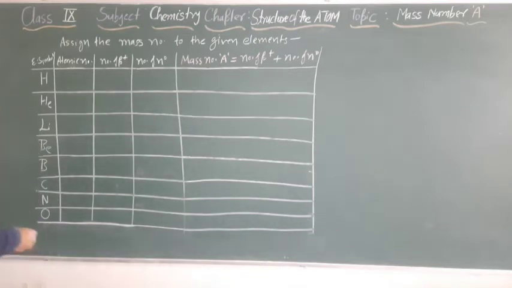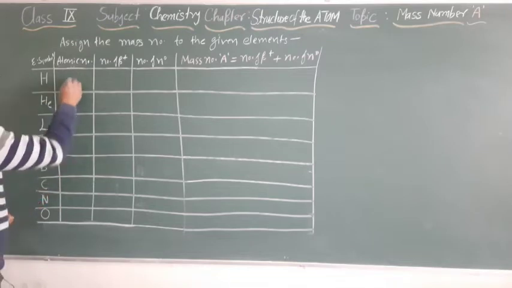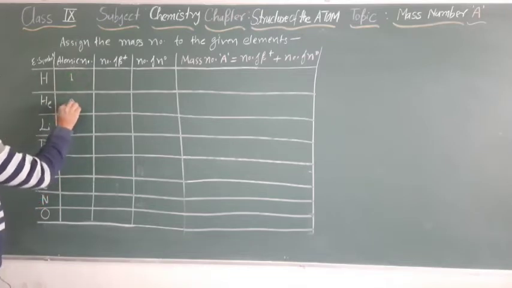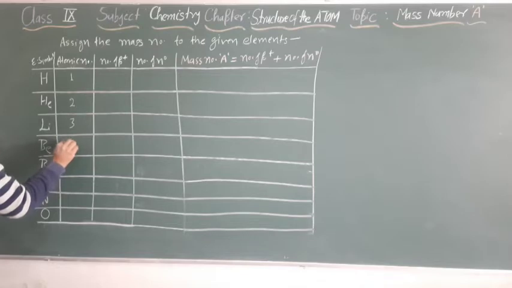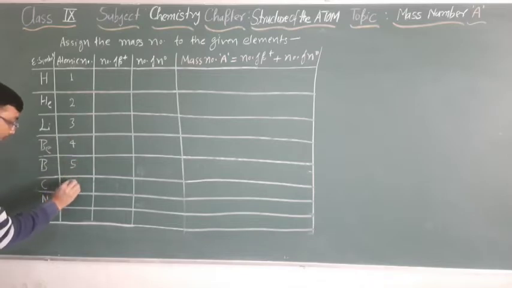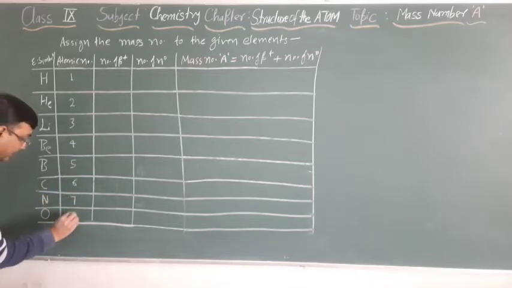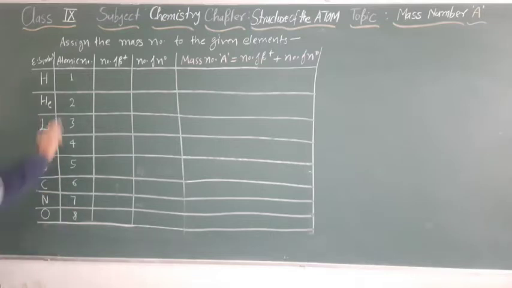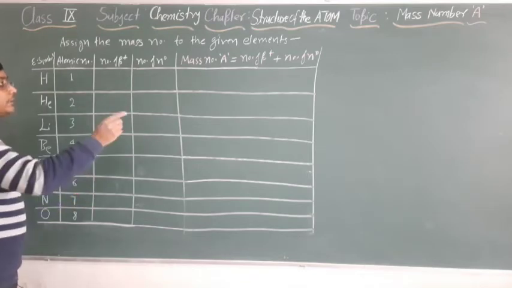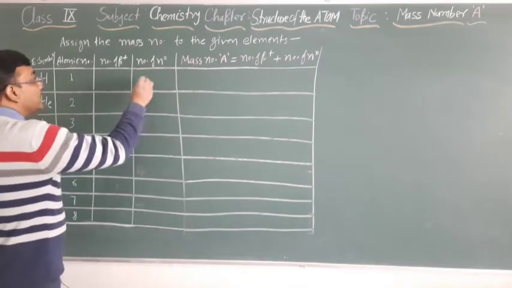Let us find out the mass number and atomic number. The atomic number of hydrogen is 1, helium 2, lithium 3, beryllium 4, boron 5, carbon 6, nitrogen 7, oxygen 8. This information we know. Now on the basis of this information, we have other information also.